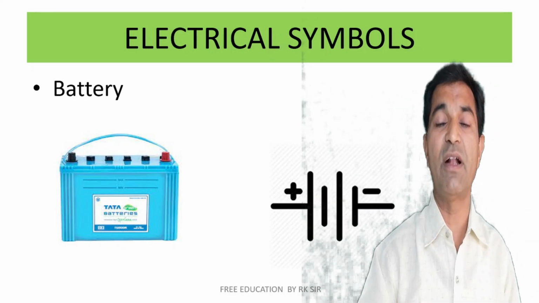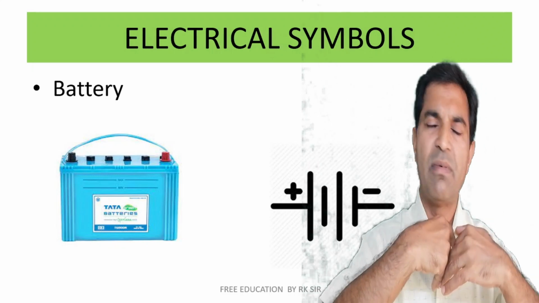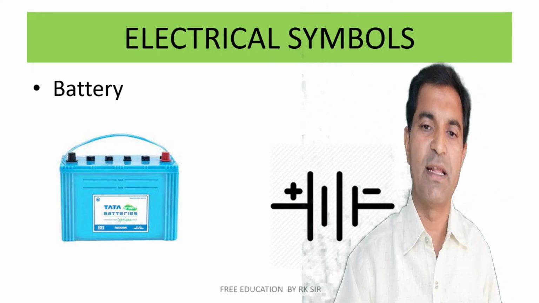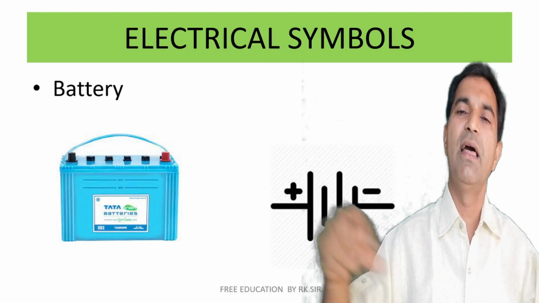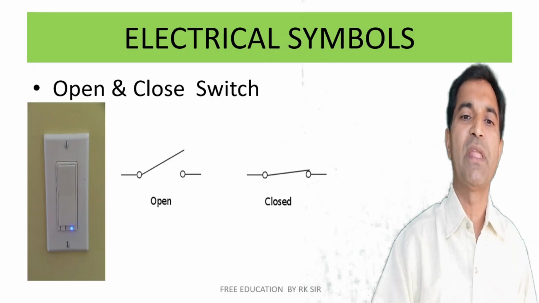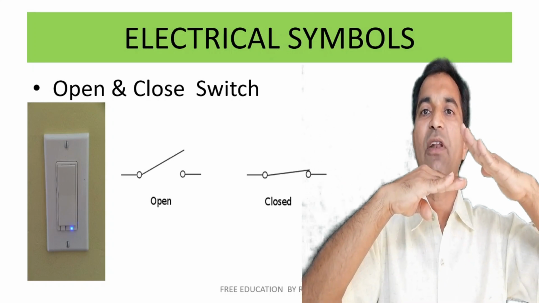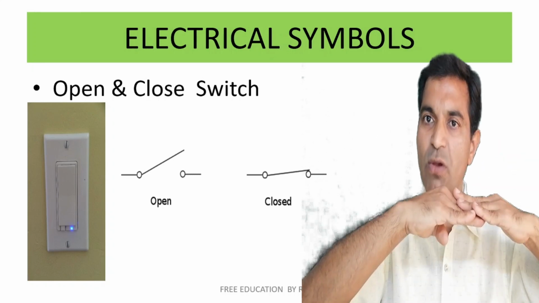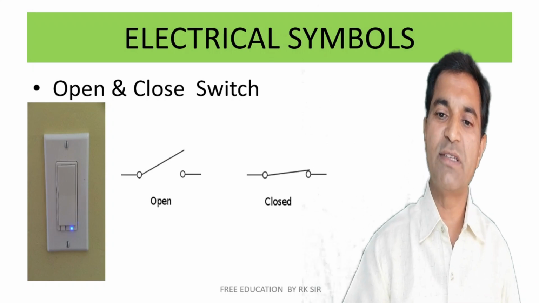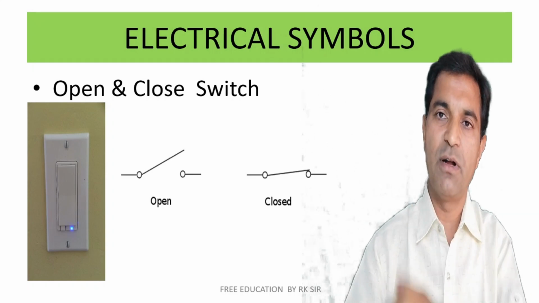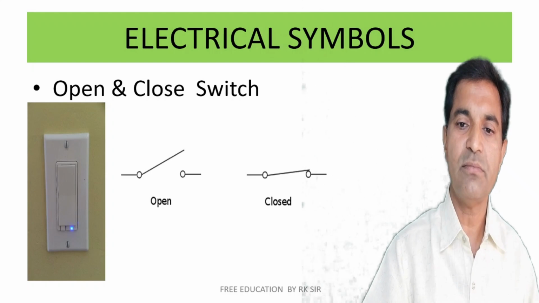A minimum of 2 cells is required to form a battery. The greater the number of cells, the larger the size of the battery. Open and close switch: when the switch is open, current will not be able to flow. When the switch is closed, the circuit will be in turn-on mode, meaning the circuit is operating.